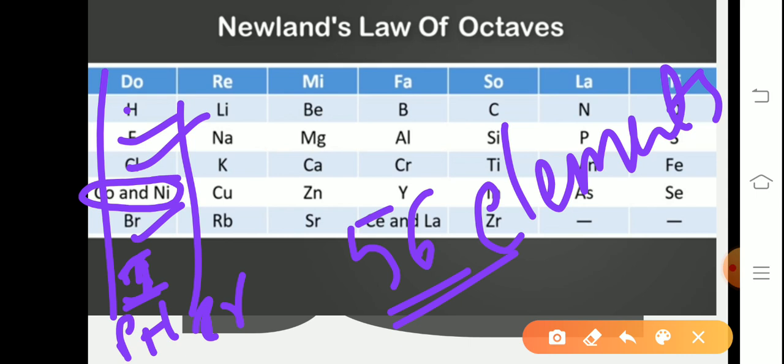So children, now try to understand the two laws, Dobereiner's law of triads and Newlands' law of octaves. Try to write them in a notebook, okay, and also practice them. Their limitations are also very important.